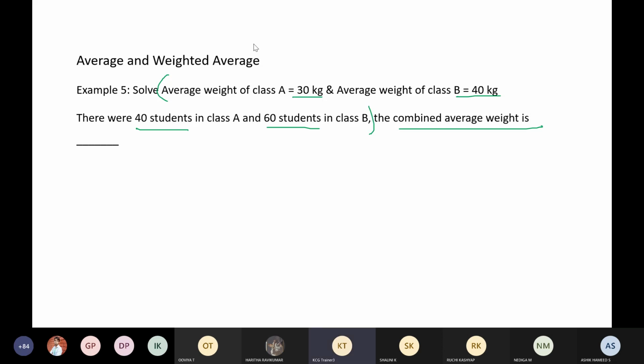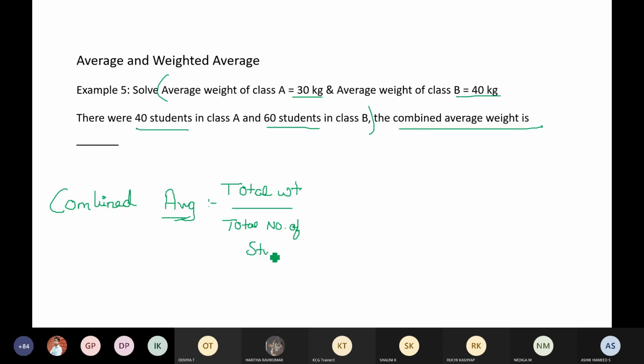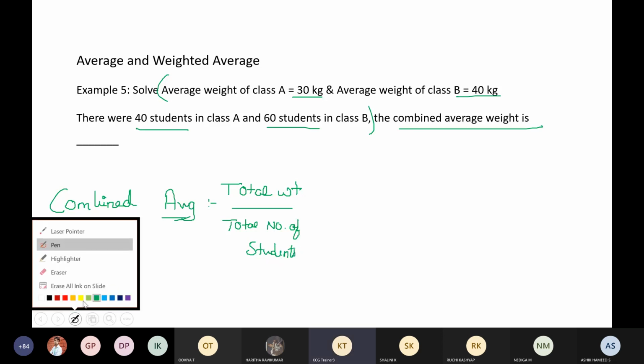What did I tell you? How to find out combined average? Combined average is equal to total weight divided by total number of students. Total weight divided by total number of students.